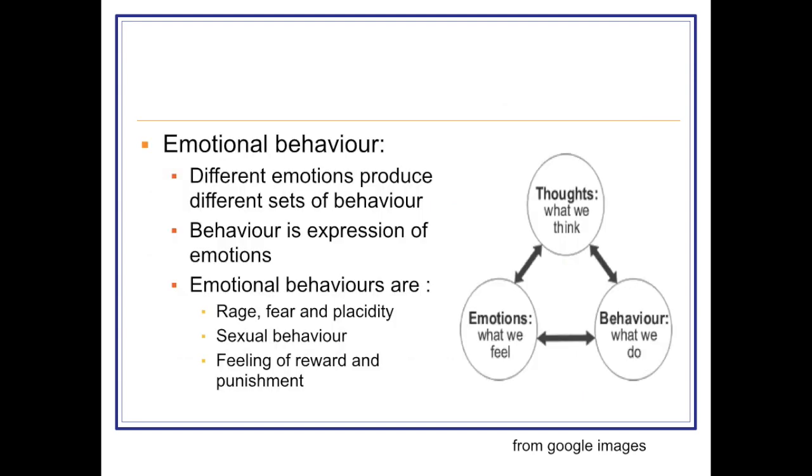Now, the next part is emotional behavior. When there is emotion, it is definitely followed by behavior. Behavior is known as the expression of emotions. Emotional behavior is of various types. We may feel rage, fear, placidity, sometimes sexual behavior, and reward and punishment also produce different kinds of behavior.